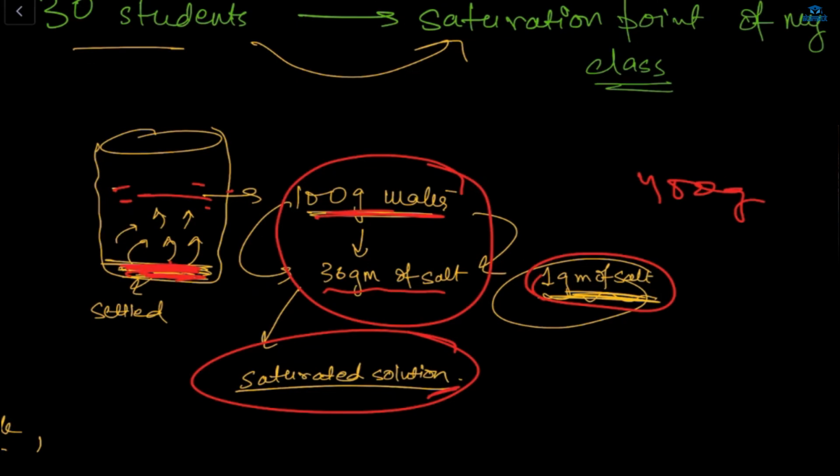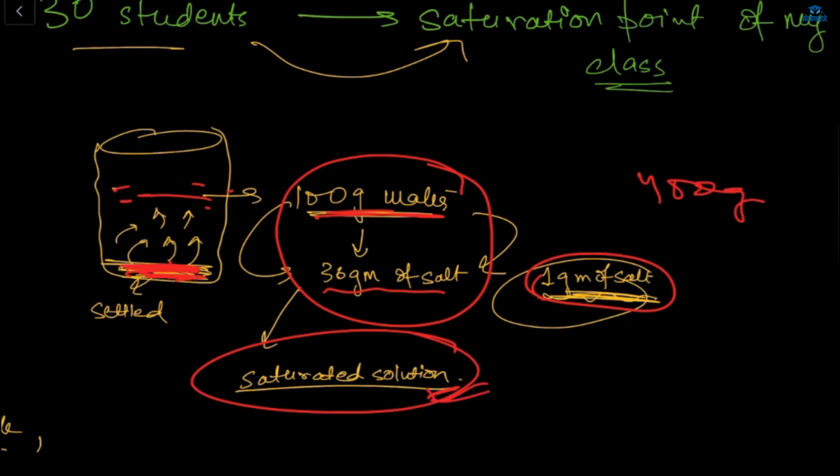If there is more, it will settle down. If you try to mix it more, to make it dissolve, the particles that are undissolved will take the place of the particles that are dissolved, and the dissolved particles will take the place of the undissolved. So now you got it.